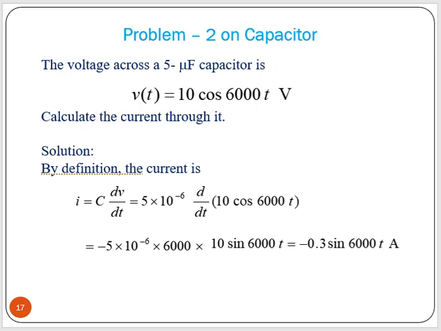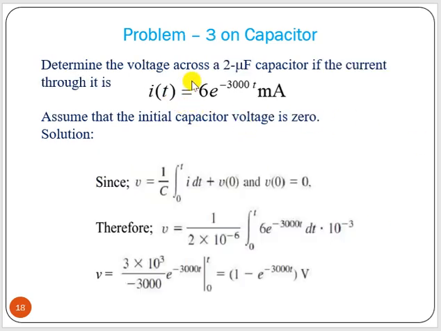Now say the voltage across a 5 microfarad capacitor is v(t) equal to this. This is an AC source. Calculate the current through it. So we have to calculate I. I equal to nothing but C dV/dt through a capacitor. So C value you know, 5 microfarad. Microfarad means 5 into 10 to the minus 6, converting into farad. Then we have to find dV/dt. So we have to differentiate this v(t) equation with respect to t. Then we will get the value of current.